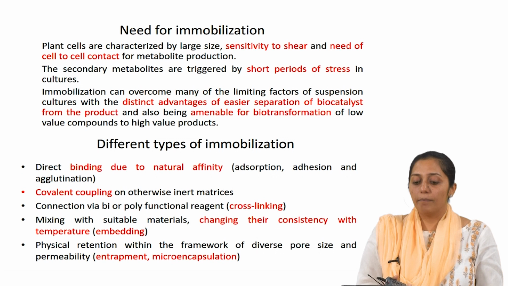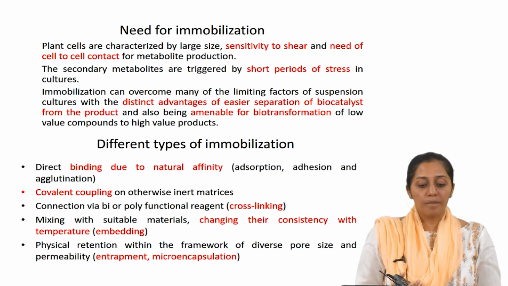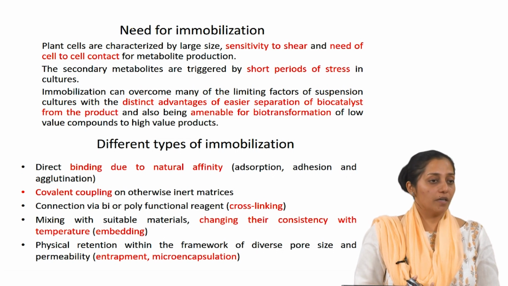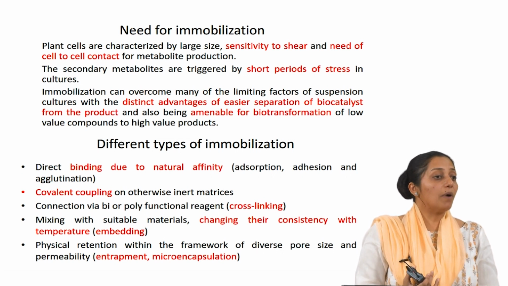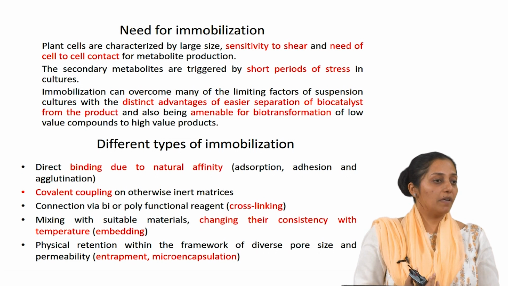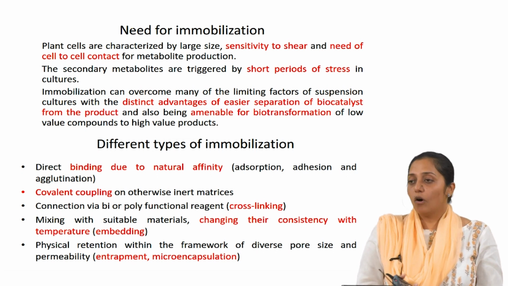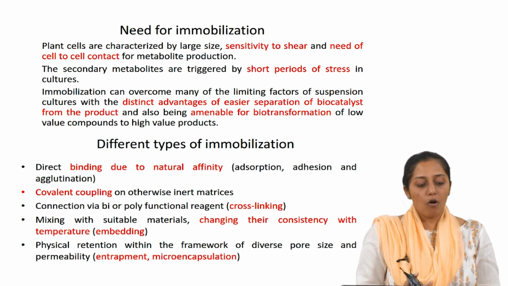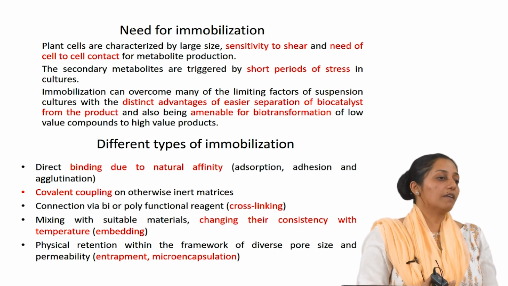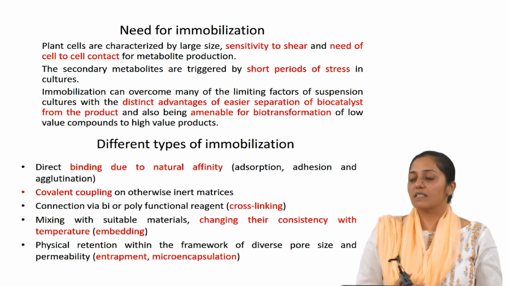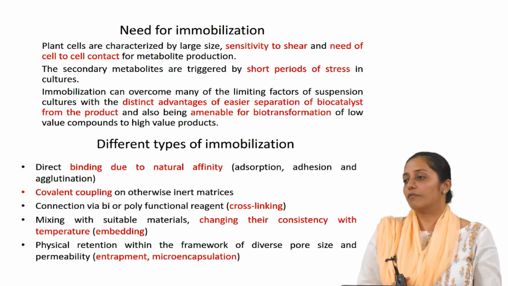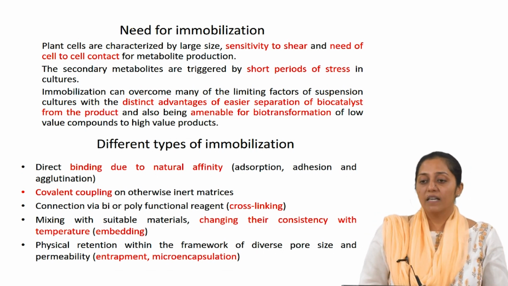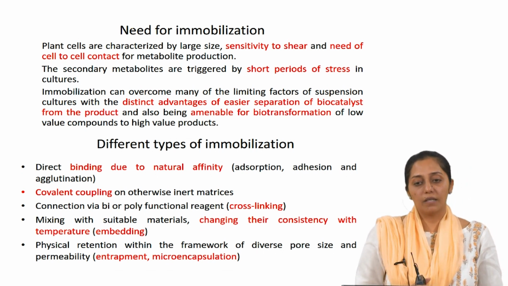Immobilization can overcome many of the limiting factors, like easier separation of the biocatalyst from the product. So that is one of the advantages which immobilization can provide. Plant cells are also amenable to biotransformations of low value compounds to high value products. So it is found to be very useful in the case of immobilized plant cells, where biotransformations can be easily done as long as the plant cells remain viable in the immobilized beads.